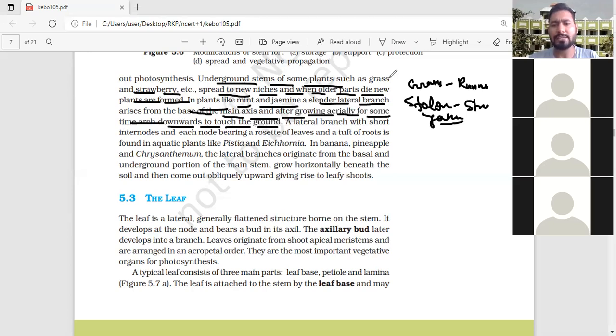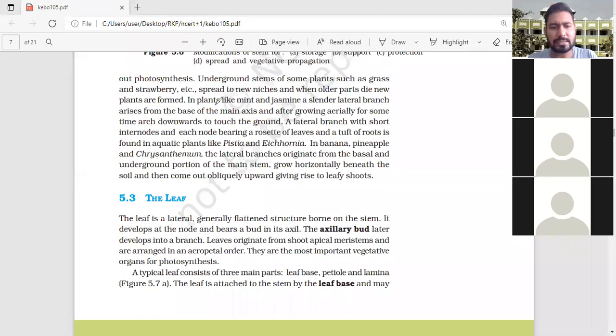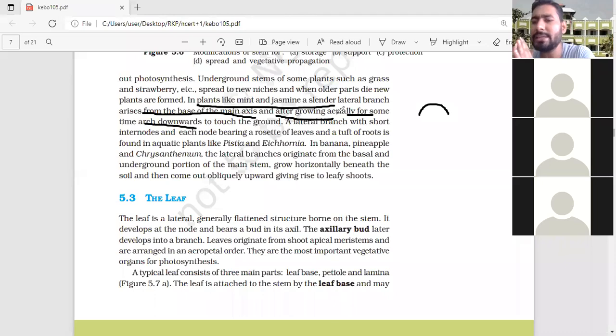Listen, it is talking about the stolon. I told already, this is the cylindrical branch.